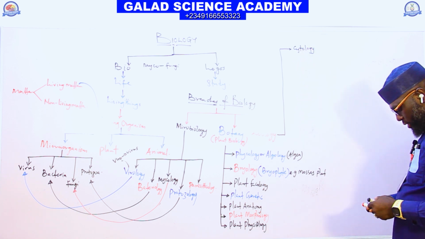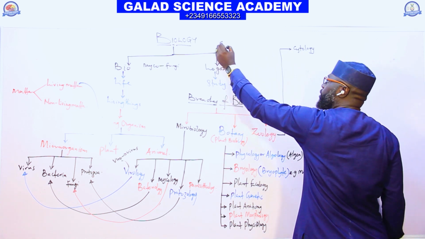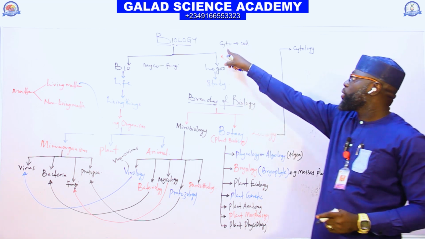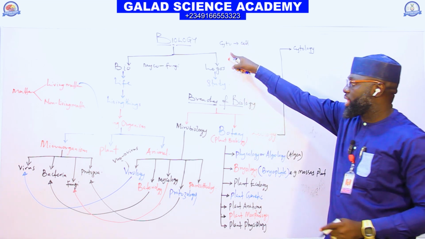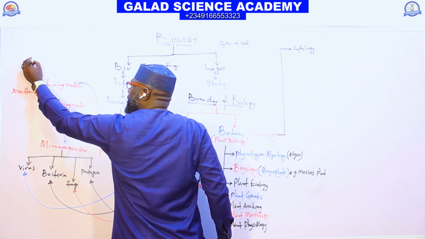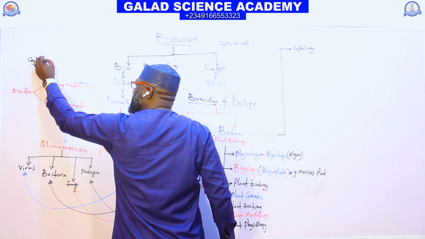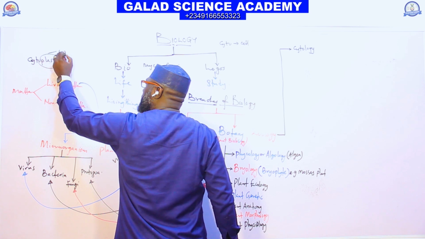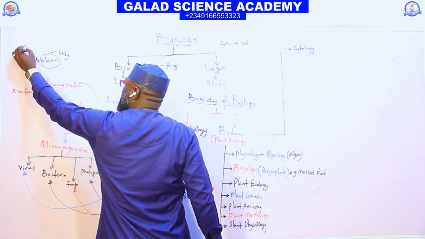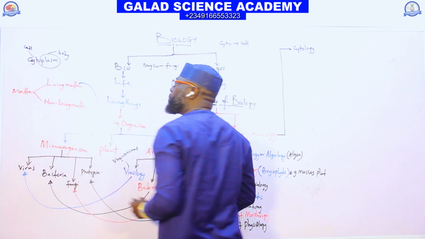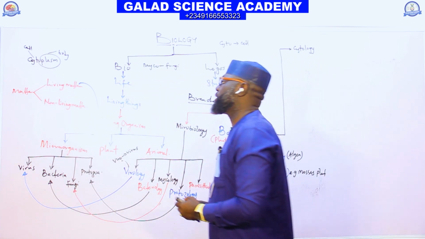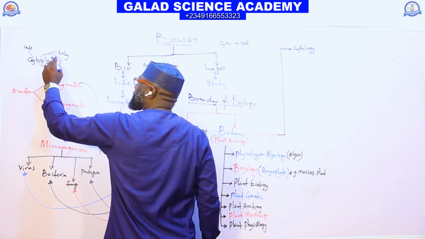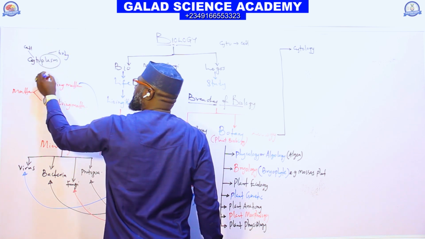Cytology. If you look at the word cyto, cyto means cell. Anywhere you see the word cyto in Greek, it stands for cell. If I say we have cytoplasm, the plasm here means body and cyto here means cell. So cytoplasm means cell body. Or in case of cytology.